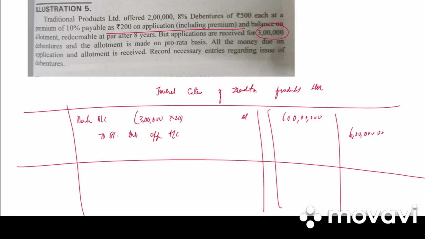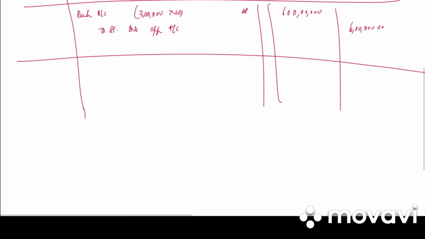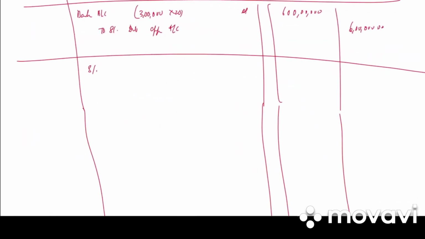Write the narration. Application money received.